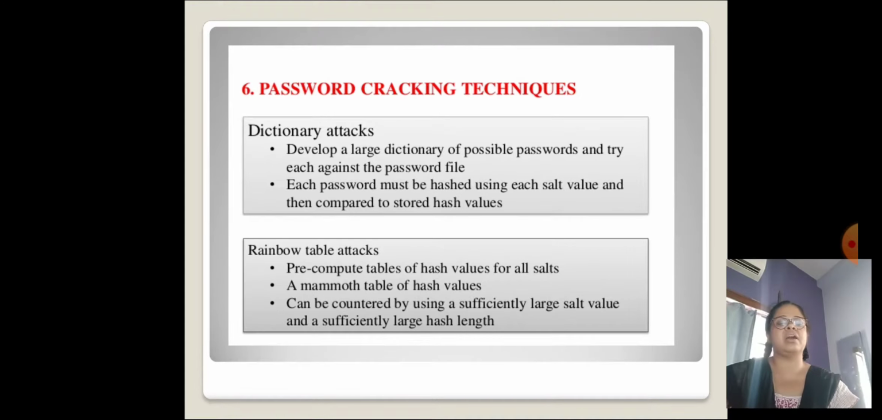Rainbow tables are attractive as they reduce the time needed to crack a password hash to simply looking something up in a list. A rainbow table attack pre-computes a table of hash values for all salts. A mammoth table of hash values is obtained. This can be countered by using a sufficiently large salt value and a sufficiently large hash length.